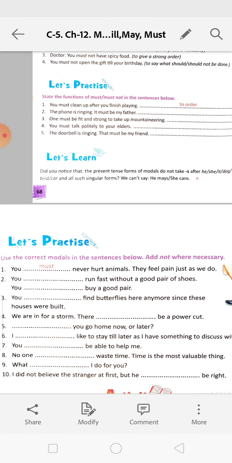I will like to stay till later as I have something to discuss with you. You may be able to help me.